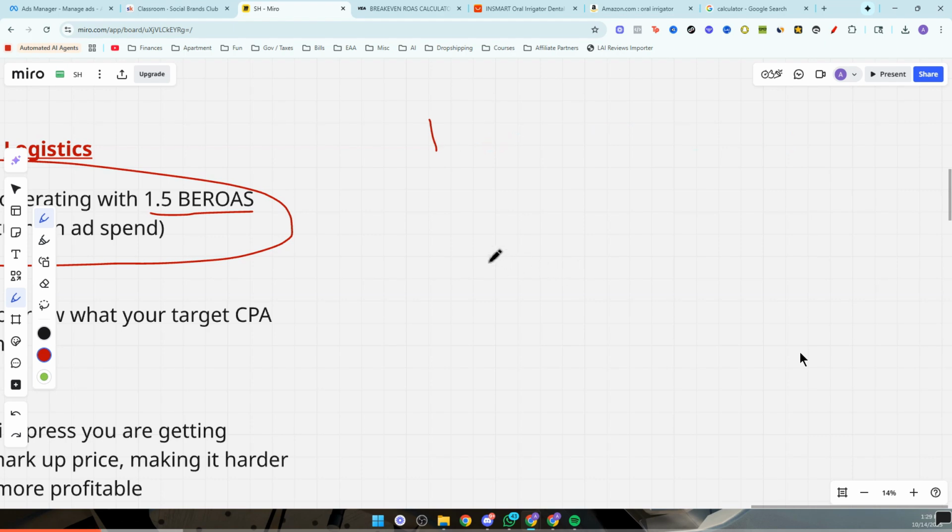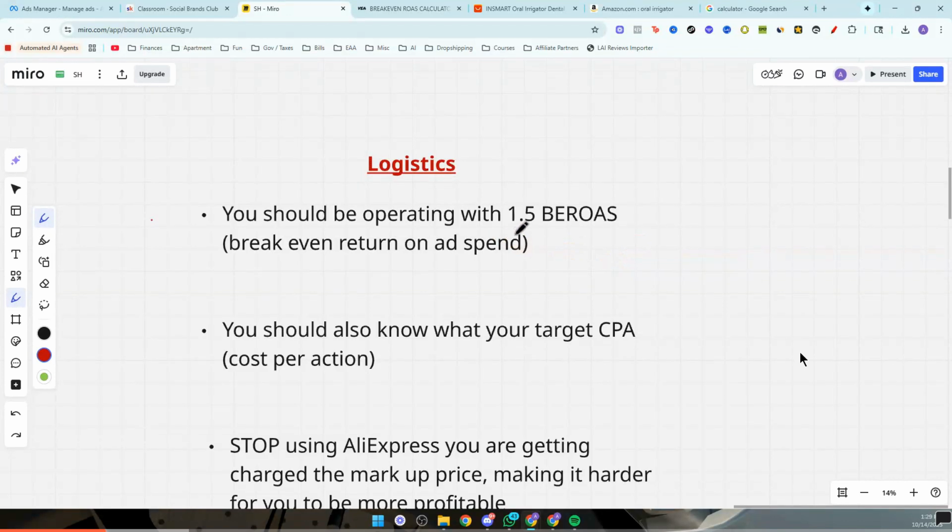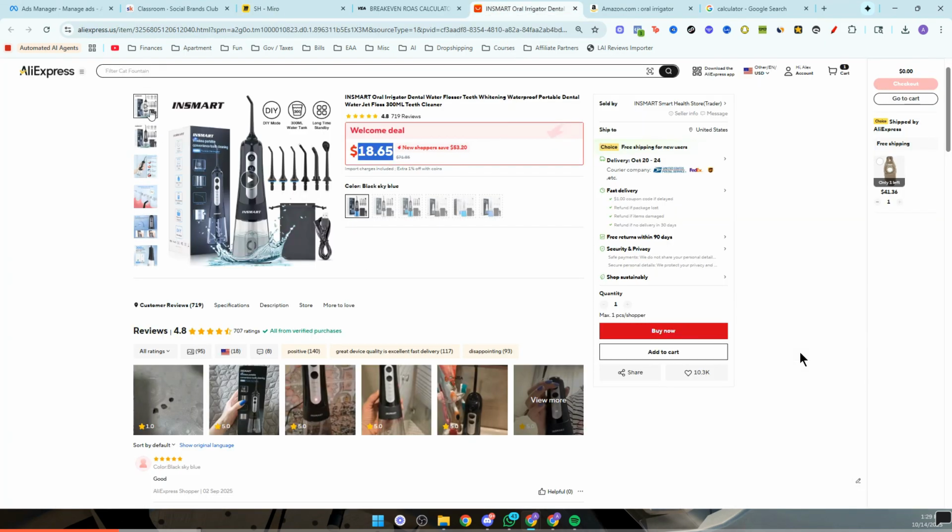So let's actually take a look at some numbers here and how you can easily calculate this. On average, to get a 1.5 break-even ROAS, you need to take the price of the product that you're looking to sell plus the shipping costs and times that by 3. Now we're going to use this example of this water flosser, right? It helps people remove plaque and build-up between their teeth. So this is great because it solves a problem.